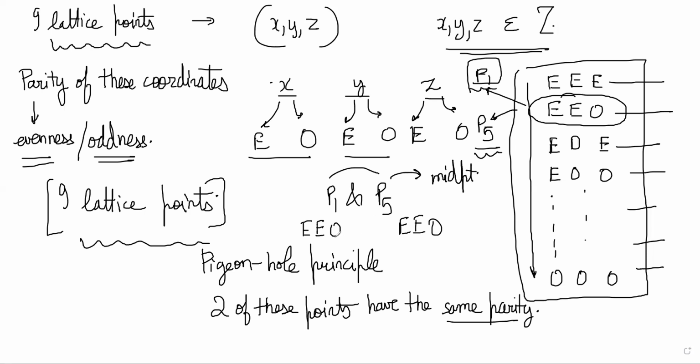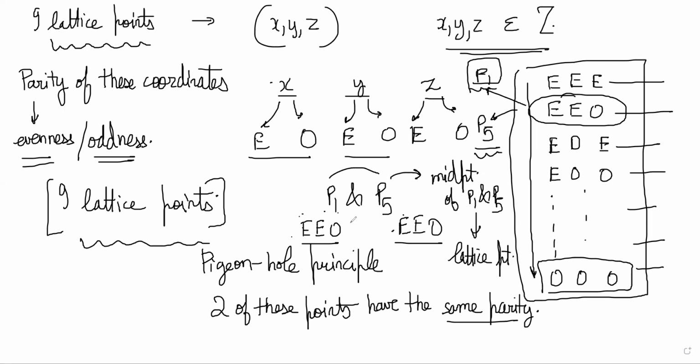Midpoint of this will be a lattice point because it is guaranteed now that the sum of these will be even in all cases. Even if all three were odd, odd, odd, when you add them up, two odd numbers will become even. So therefore, the midpoint of P1 and P5 is guaranteed to be a lattice point, because when you add up the coordinates, they will be even, even, even. When you divide by 2, it will still be an integer. It will not become a fraction, right?